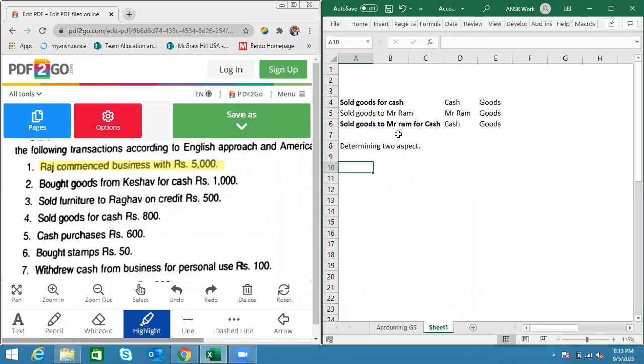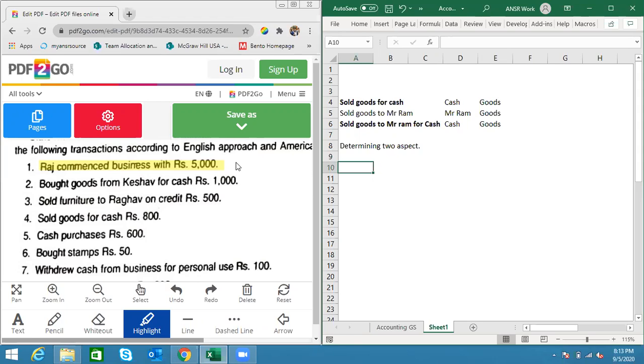Let's directly move on to one of the transactions. The first transaction reads, Raj commences business with 5,000 rupees. I think this is exactly the same example with which we started practicing journal entries in class with Sir. If you remember, I picked exactly the same one. Let's see how we go. Raj commences business with rupees 5,000. What are the two aspects? Anyone? Or three aspects? As many aspects as you can find.